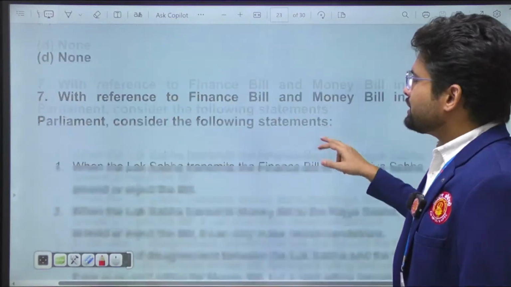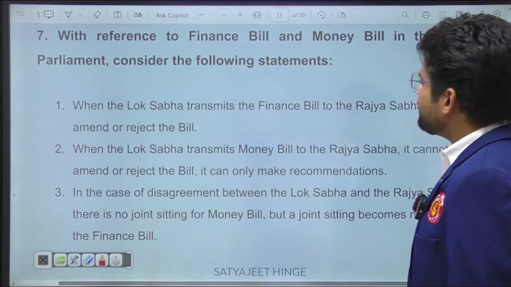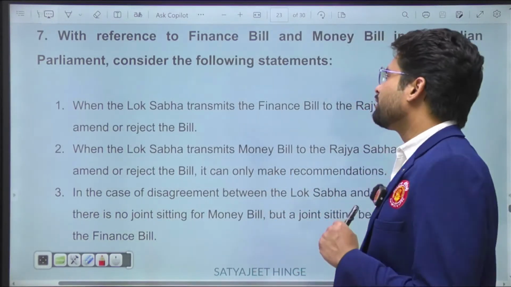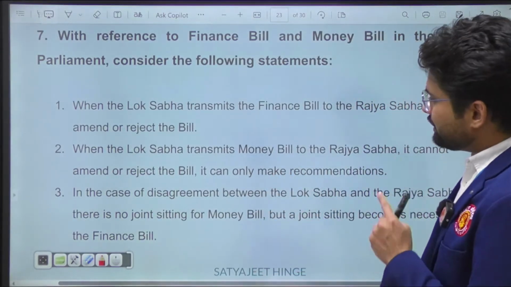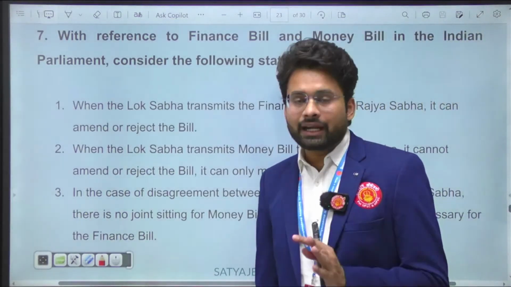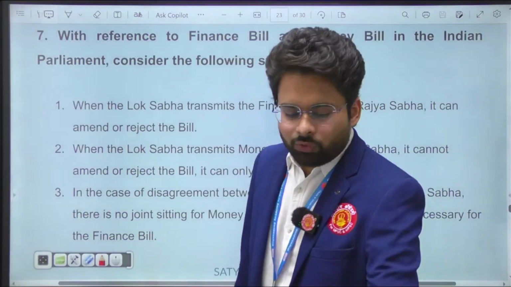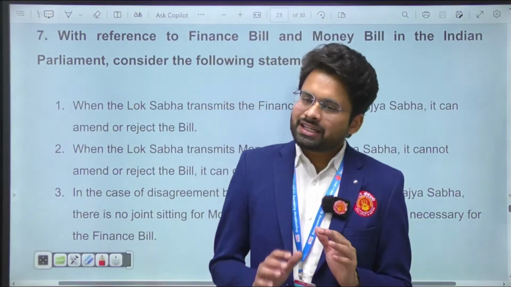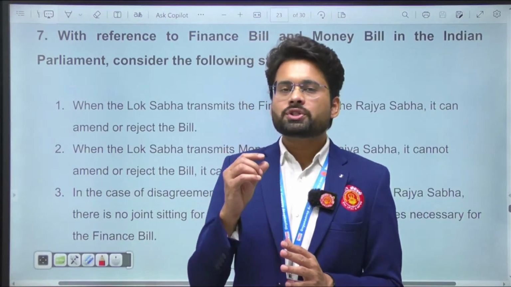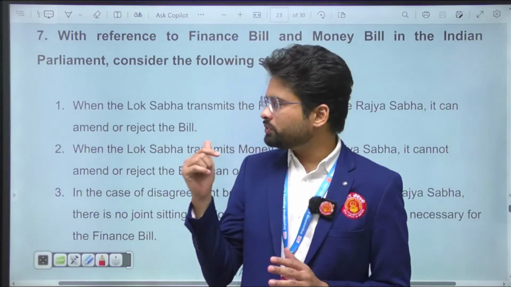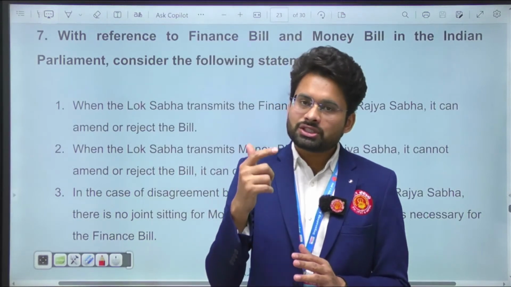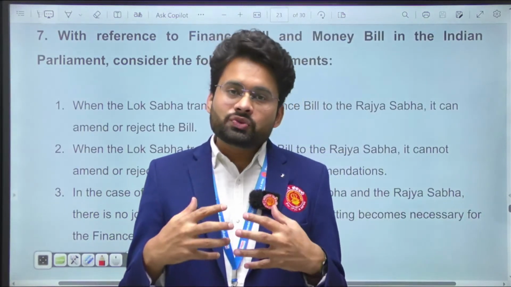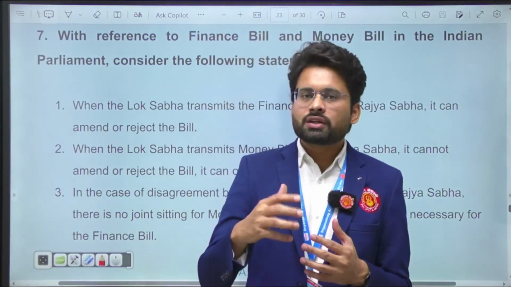Okay. Seventh, with reference to the finance bill and the money bill in the Indian Parliament, consider the following statements. They have again given three statements, and again you have to observe the trend of what they're doing in the UPSC prelims examination in the last 3-4 years. Yes, there are 100 questions, but as they increase the number of options in a particular question, the processing we need to do in our brains and the knowledge we require to solve this question becomes threefold or fourfold.